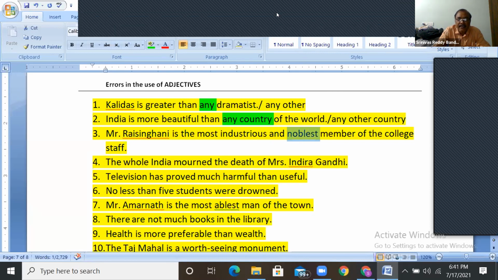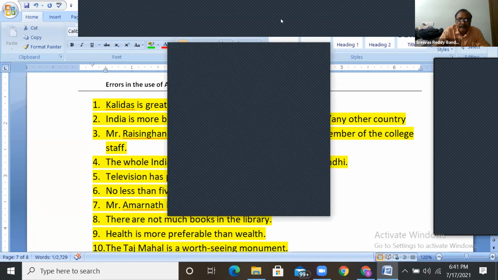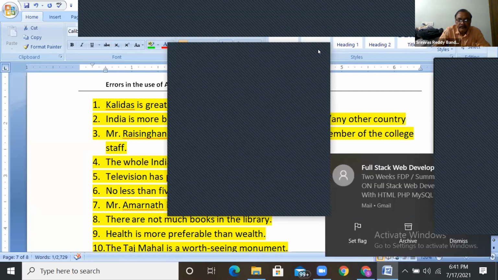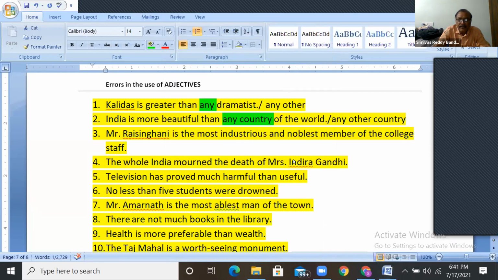When EST is there, we can't use most here. If you keep most here, this most is common to industrious and noblest. When you keep most here, this most is related to industrious as well as noblest, which is wrong here.